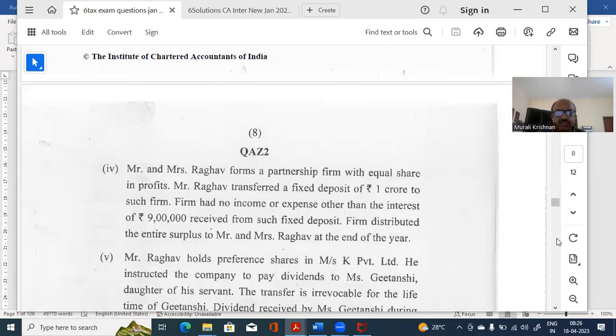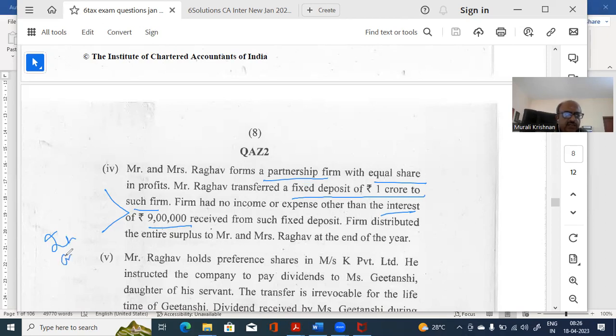It's not over. See, Mr. and Mr. Raghav form a partnership with equal share. He transferred a fixed deposit of 1 crore. Assume that this is capital. The firm has no income and expense other than interest of 9 lakh. Now this 9 lakh interest will be divided in 2 parts. The interest on 50% is the income that is getting distributed to him.